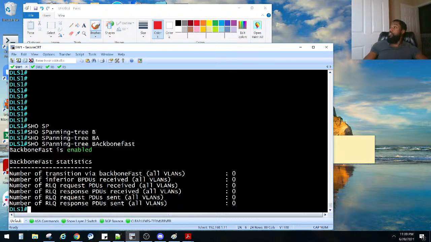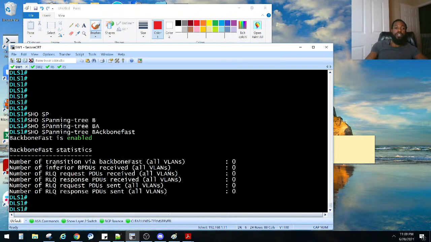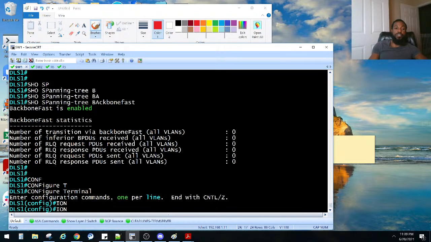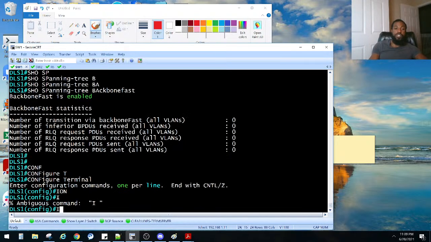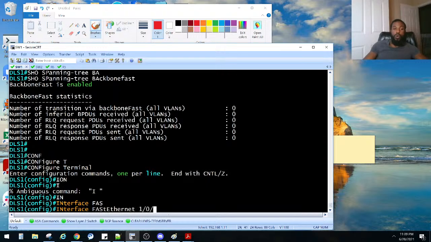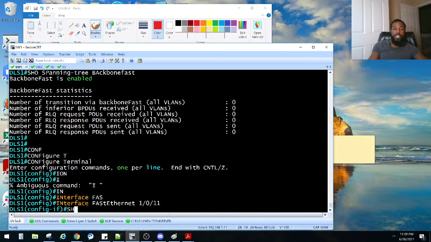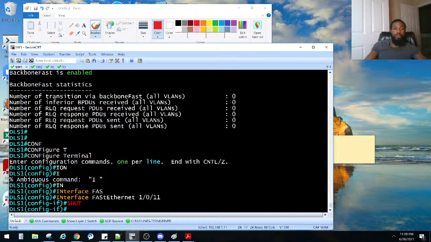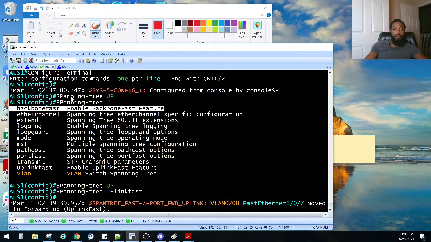And I forgot what RLQ stood for. Let's just shut down that interface, right? Global config mode, interface FA1011. Shut down that bad boy. Boom. And then let's see what happened on these guys.